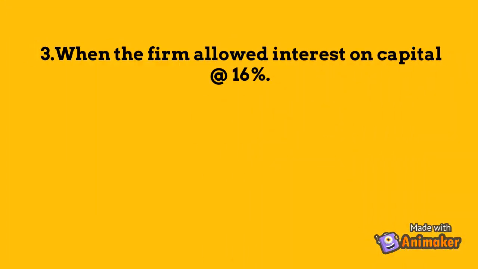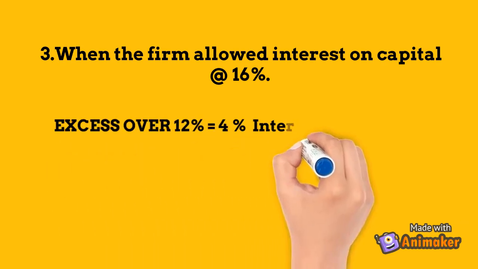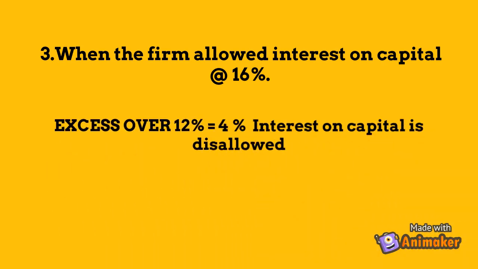When the firm is allowed interest on capital at 16%, interest on capital up to 12% is allowed. In excess of 12%, which is 4%, the 4% interest on capital is disallowed.